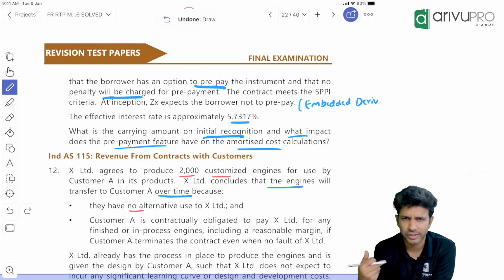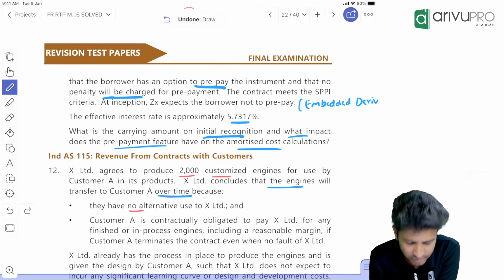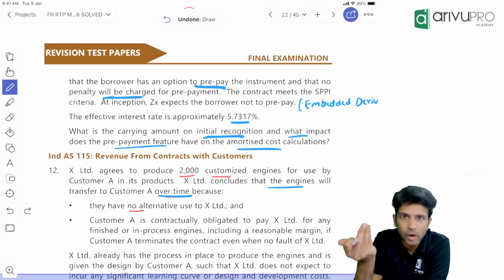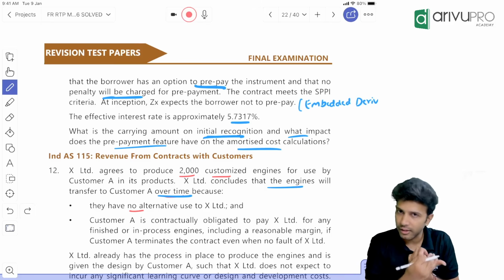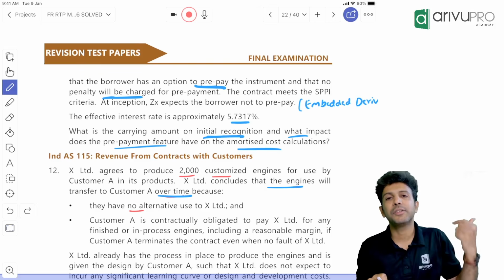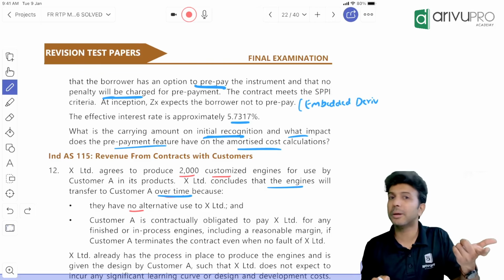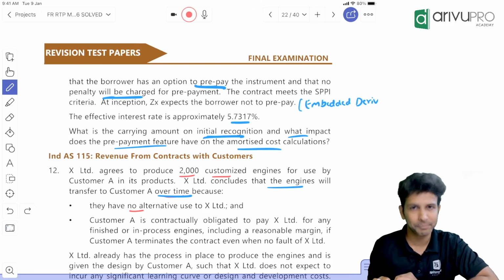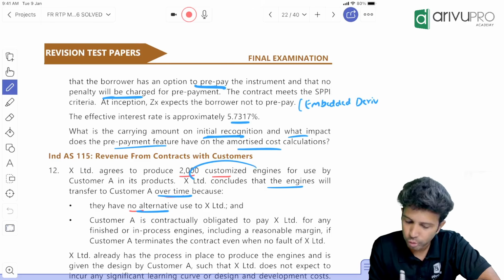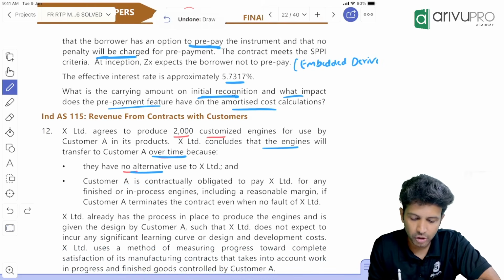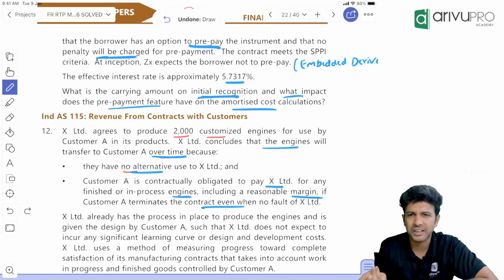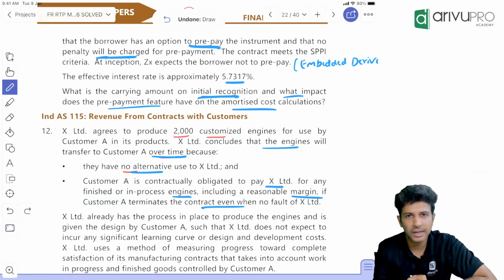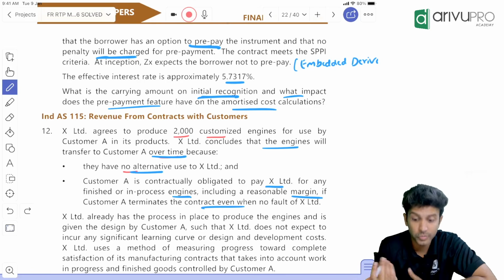So for that, we had three conditions, right? So they're saying it is over a period of time because this particular, it's a customized asset, no? So we don't have any alternative use. The third condition is that only. The seller should not have alternative use to the asset, and we should have a right to collect the payment for the work done along with the reasonable margin, along with our profit margin. That was the third criteria, right? So that's what they've given over here. We don't have any alternative use because it is customized asset, and customer A is contractually obligated to pay X Limited for any finished or in-process engine, including reasonable margin, if contract gets terminated. So third condition is getting satisfied. Hence they say performance obligation is satisfied over a period of time. They've only given this. So what should we do?